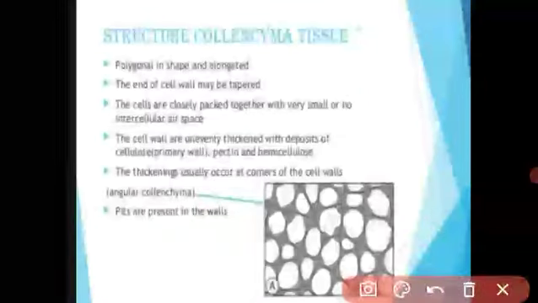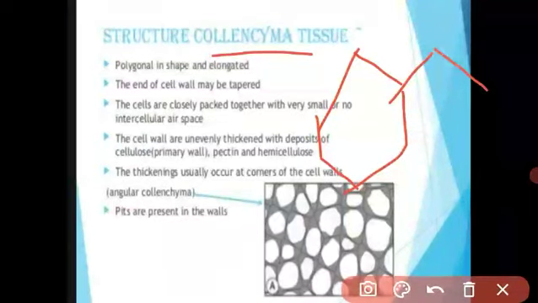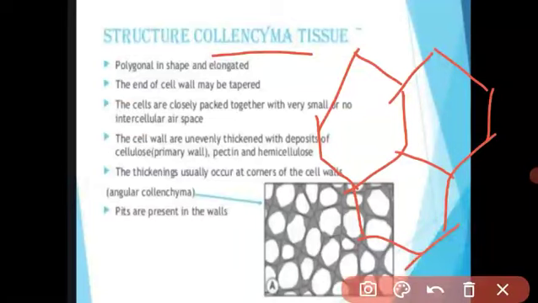Let us see first what is the collenchyma tissue. Collenchyma tissue is a living cell. It is also a living cell. The tissue has a very thick cell wall. Means there is the cell, see like that. I will draw the structure of the collenchyma like that. Means the end of this cell is tapering. Tapering means, see student, this is a pointed end. Got it? This is called the end of the cell wall may be tapering.